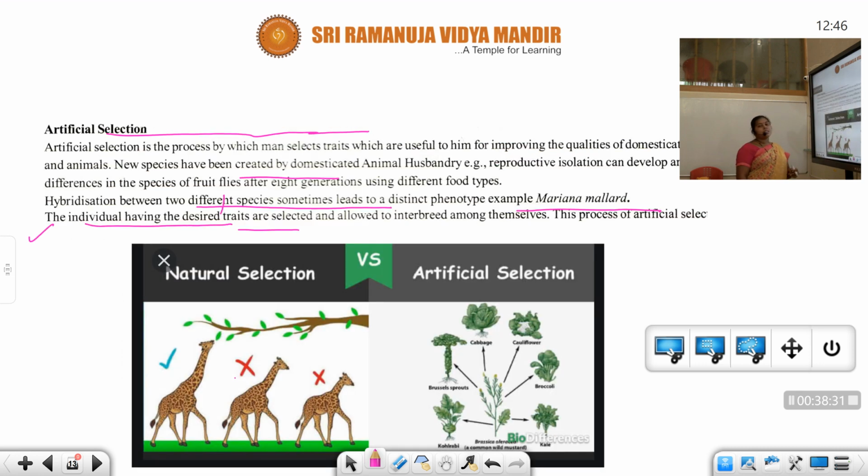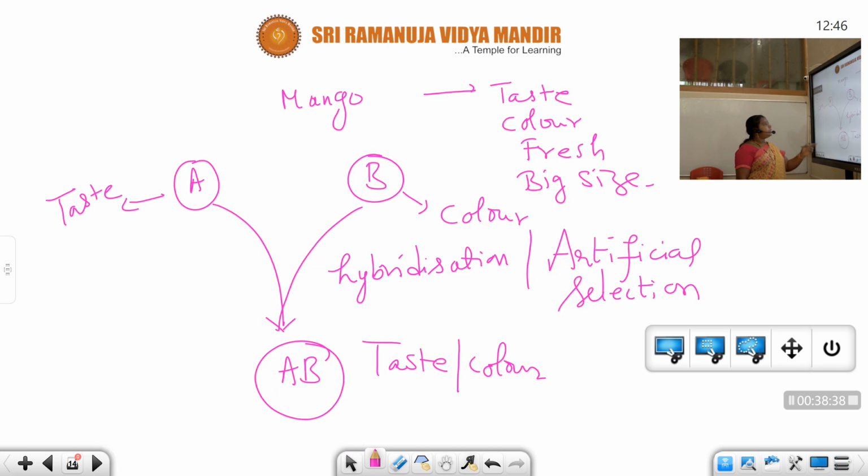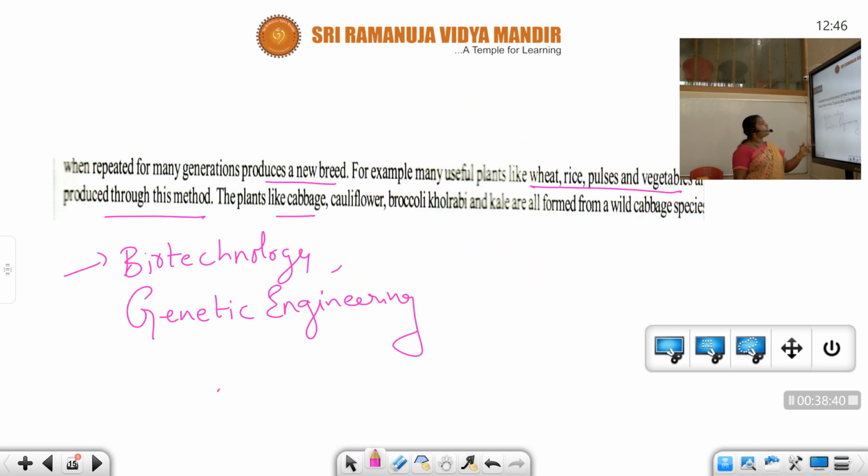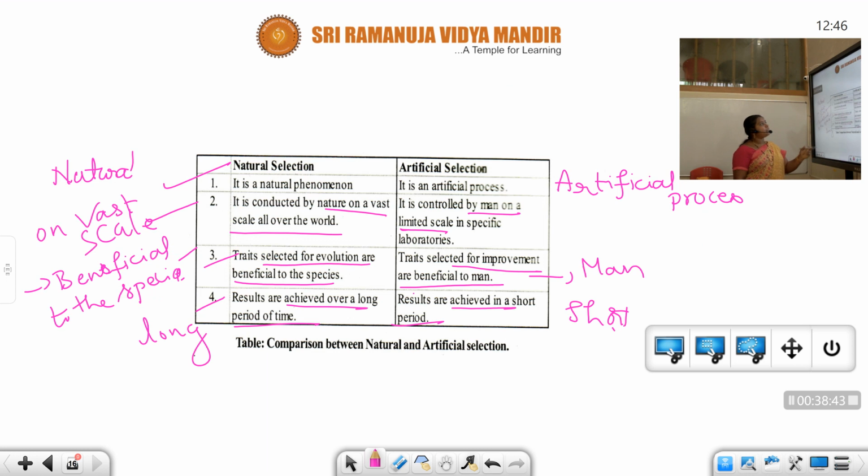And artificial selection is simply done by man-made selection. Let us see the differences between natural selection and artificial selection. Natural means it is simply by nature, whereas artificial means man is the main agent who initiates the selection. Natural selection is conducted by nature on a vast scale all over the world, whereas artificial selection is controlled by man on a limited scale in specific laboratories.